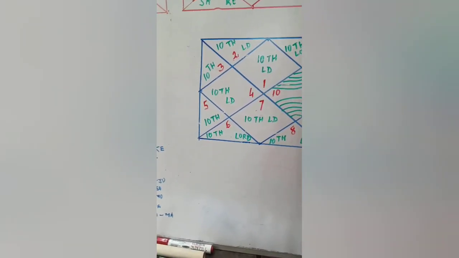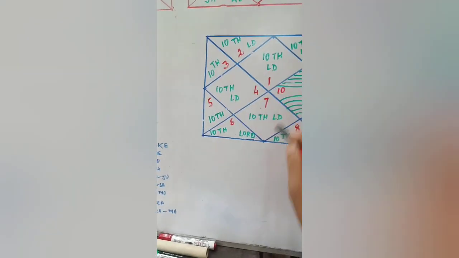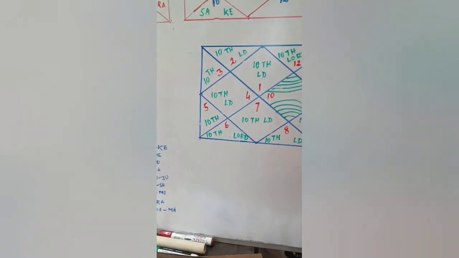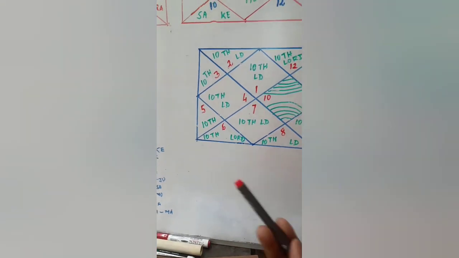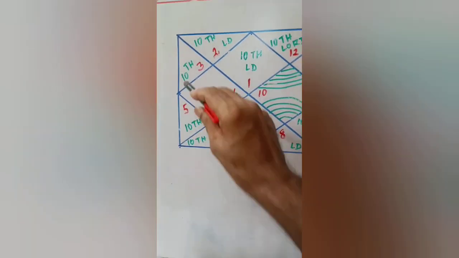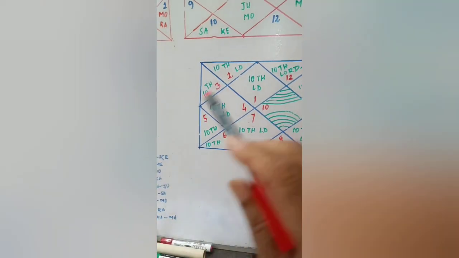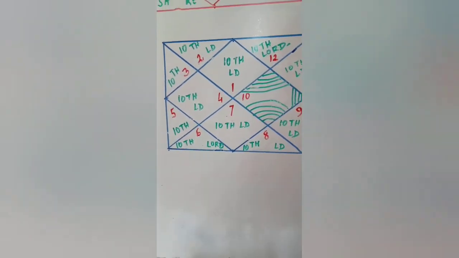10th house is karma, third house is courage. So both are correlated. When the third house strength increases, karma already increases. When karma increases, the third house ability must be adjusted. So the third house and the 10th house karma are interrelated. Third house Lord in the 10th house and 10th house Lord in the third house give good results.